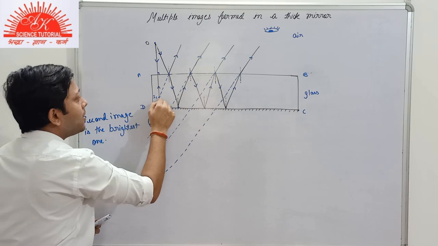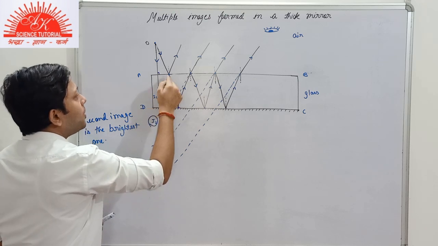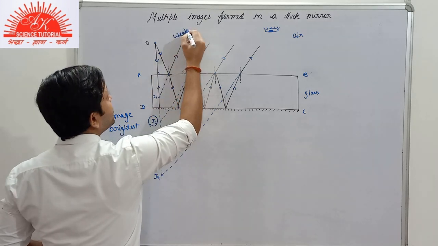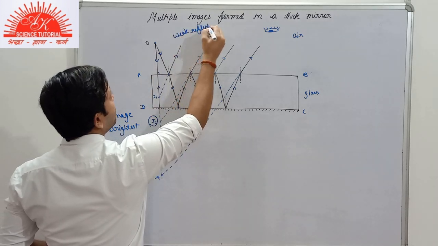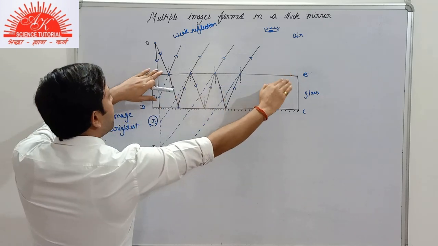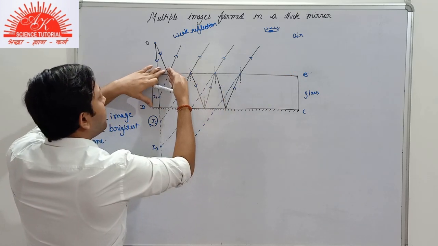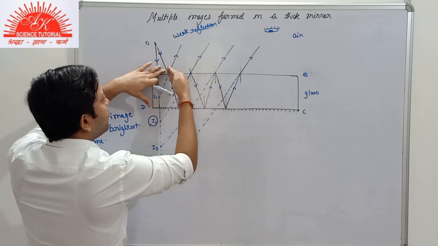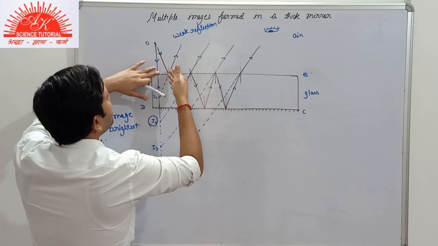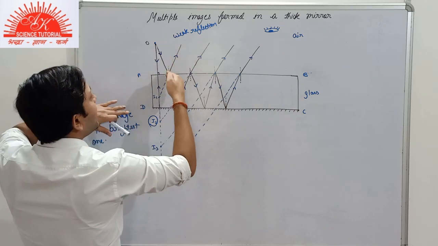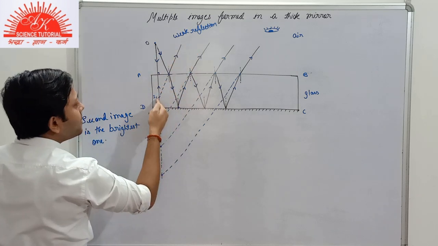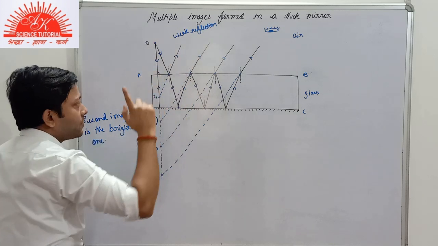So the image I1 is formed due to weak reflection. This is weak reflection, and you know the reason why. Because the surface AB is transparent, most of the light ray will pass through it and move inside this glass mirror, the plane mirror. But a small part of the light ray will be reflected back in air only. So this image I1 is formed due to weak reflection.